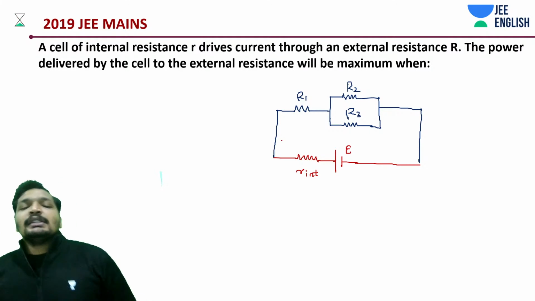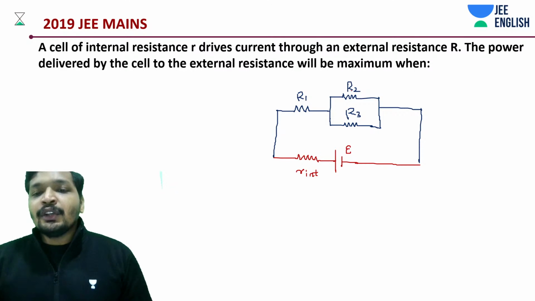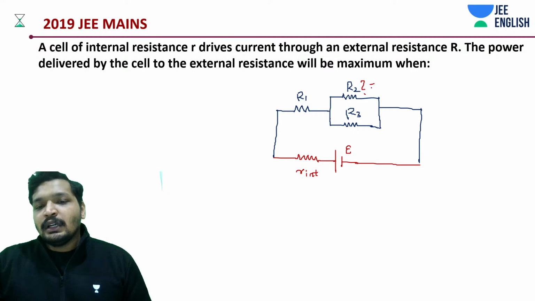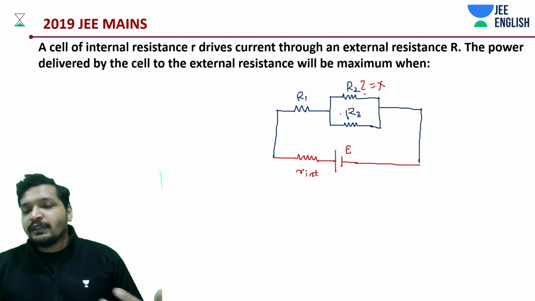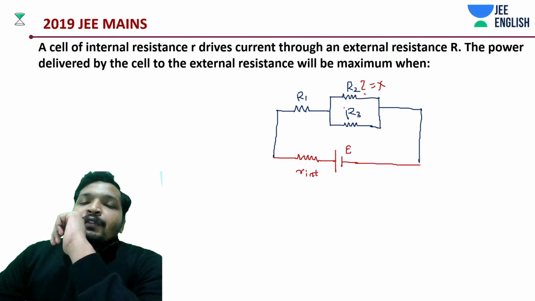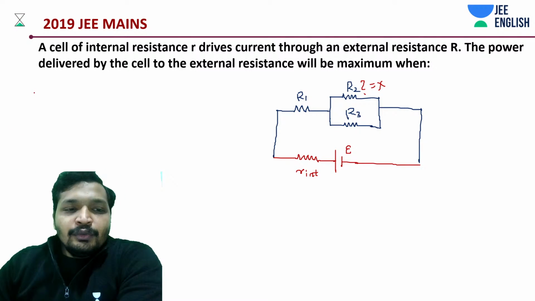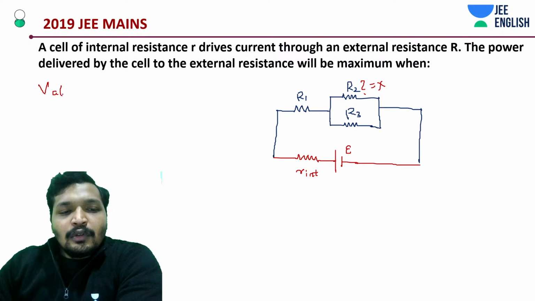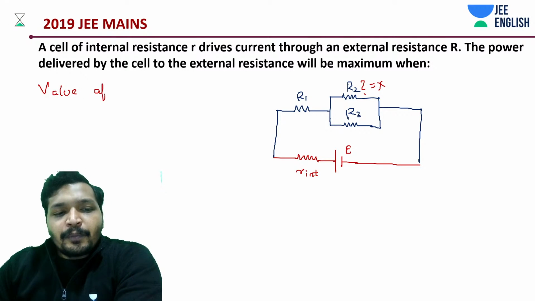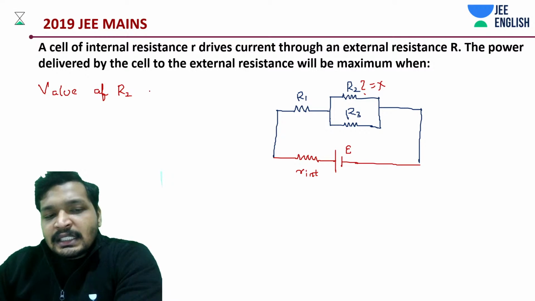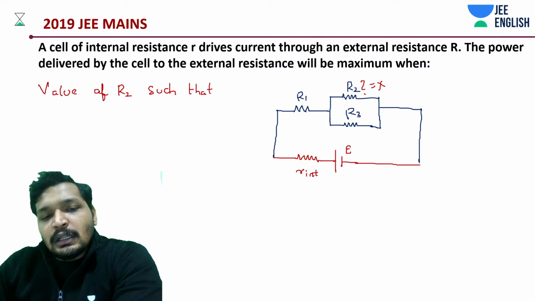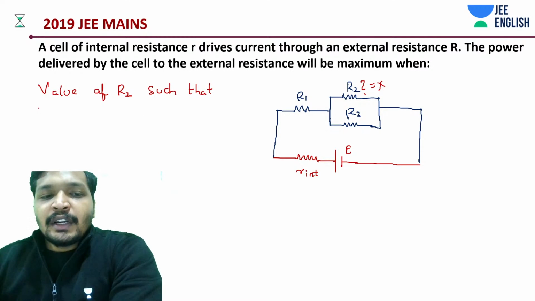Now the question is, let's say you don't know R2. R2 is equal to X. Value of R1 is given, R3 is given. Now they ask you to find out value of R2 such that maximum power is transferred across the network.